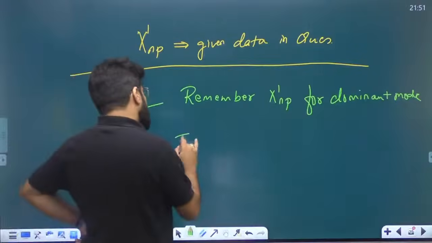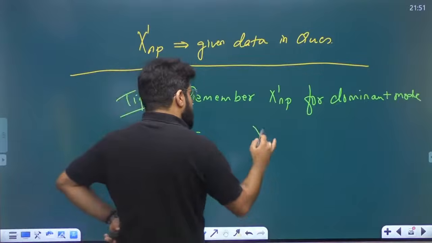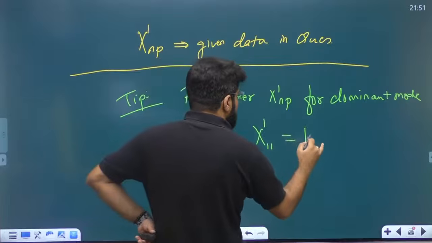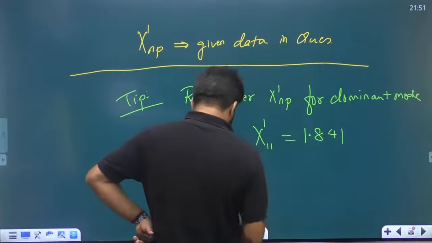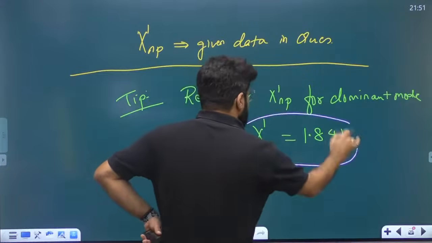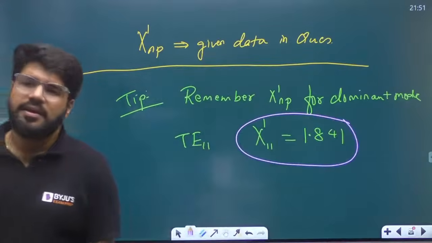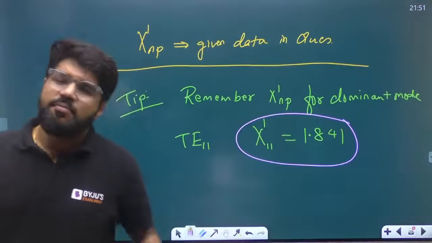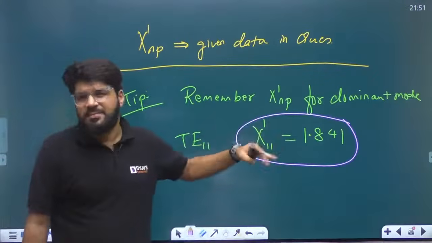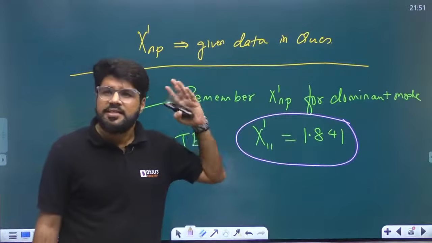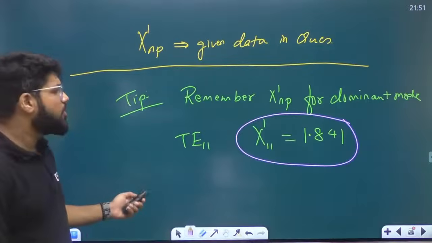What is the dominant mode? TE11, right? X dash 11 for the TE11 is given by 1.841. Most likely this will also be given in the question, but just as a suggestion, on the safer side, just remember that X dash NP value for the dominant mode.